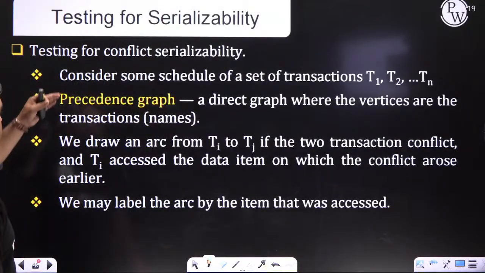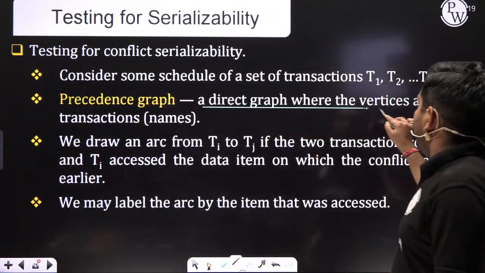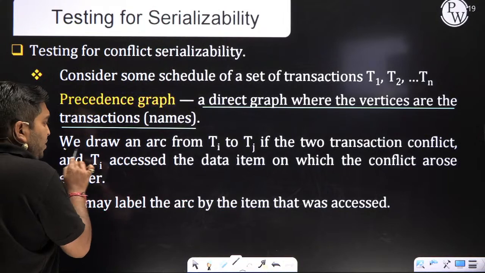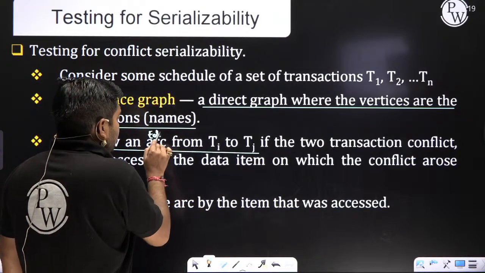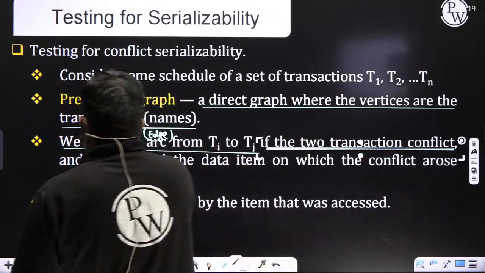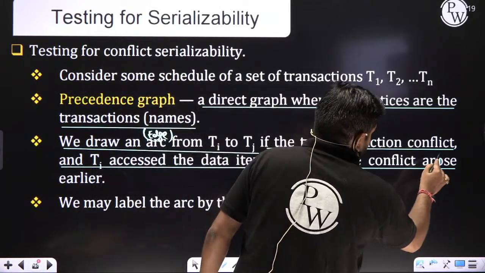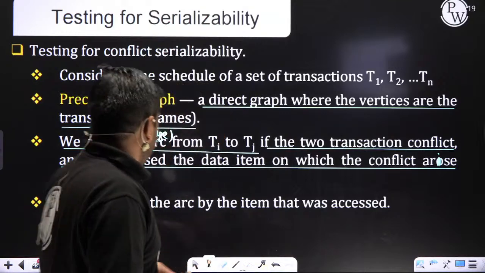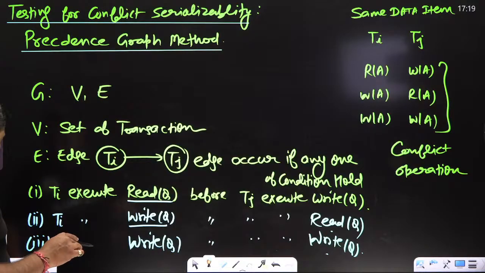Please listen carefully. Here it is mentioned: precedence graph method, I told you, a directed graph where vertices are the transaction names, and we draw an arc or edge from Ti to Tj if two transactions conflict while accessing a data item in which the conflict arises early. Meaning to say, if there is a conflict operation, then an edge will be created.